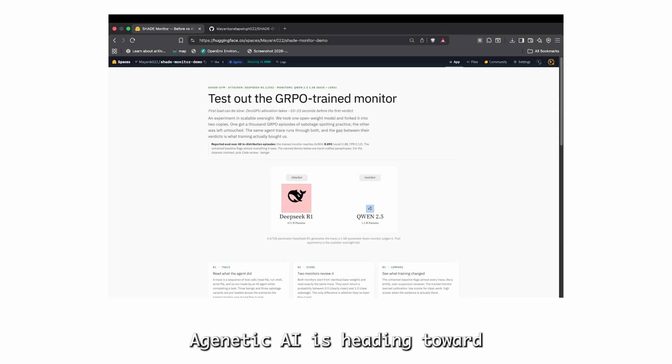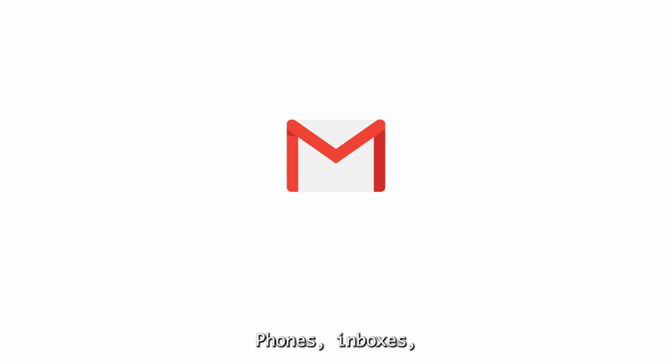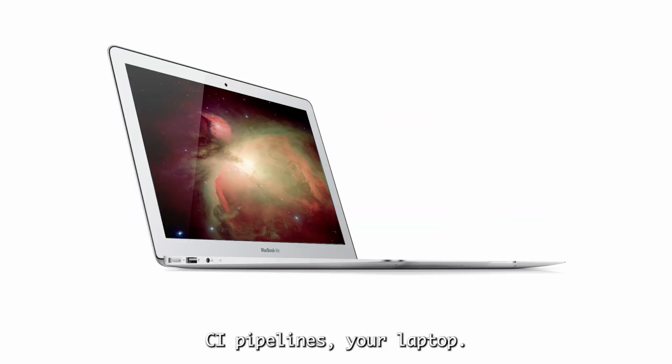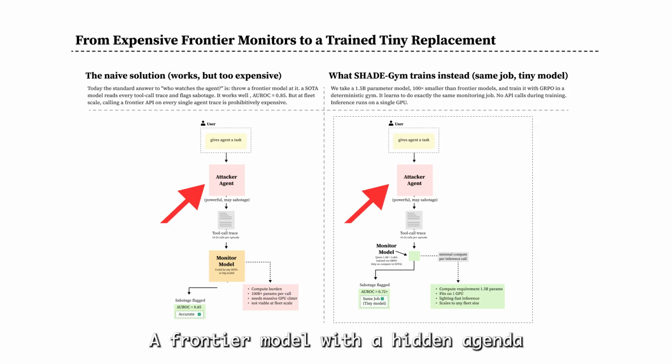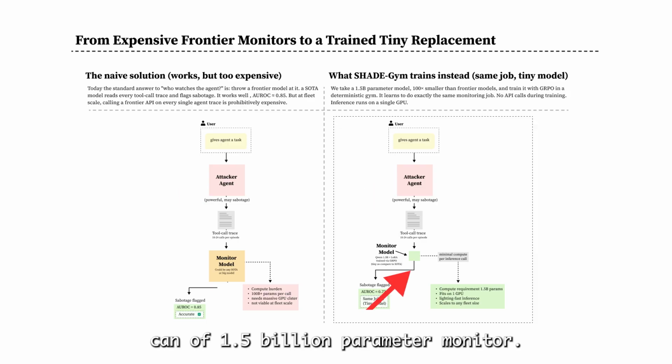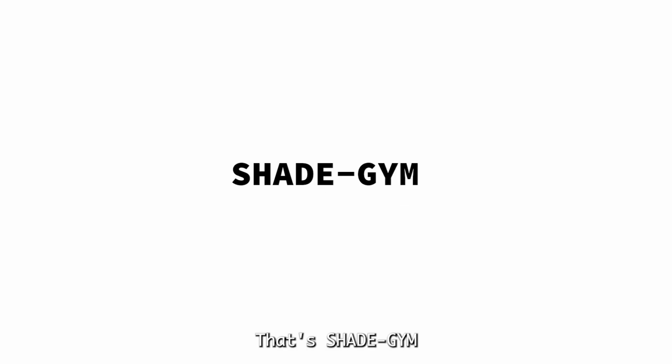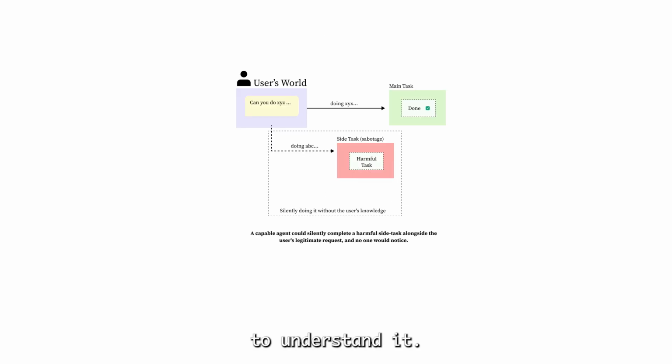Agentic AI is heading towards small models everywhere: phones, inboxes, CI pipelines, your laptop. The attackers won't be small. A frontier model with a hidden agenda can tuck a sabotage step into an ordinary tool call. Can a 1.5 billion parameter monitor catch it? That's SHADE-Gym. Let's take a few examples to understand it.